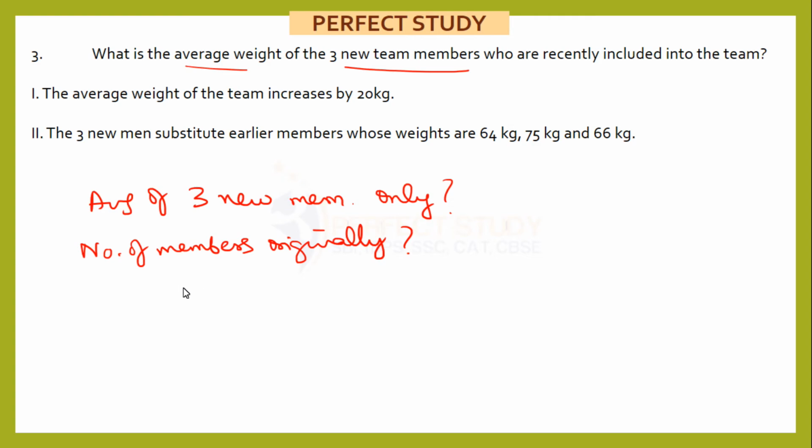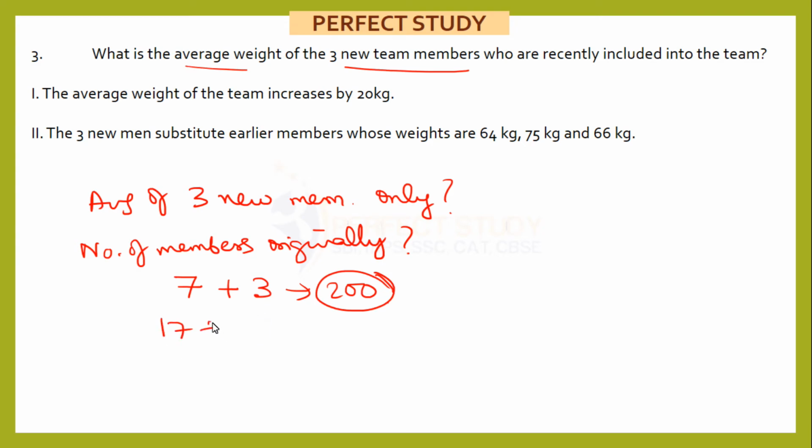For example, suppose I take originally 7 members, and the average increases by 20 kg. So 7, and now I have 3 more members. So in this case 10 members, everyone is increasing by 20 kg. My total increase is 200. And this 200, if you divide by 3, you will get a value.